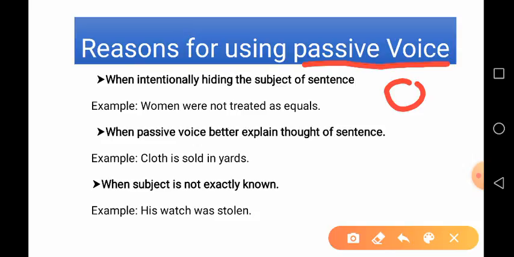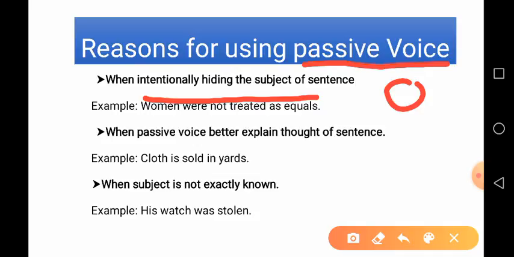Okay. So, here are some reasons for using passive voice. The first reason is when intentionally hiding the subject of the sentence. Let us see the example, women were not treated as equal.